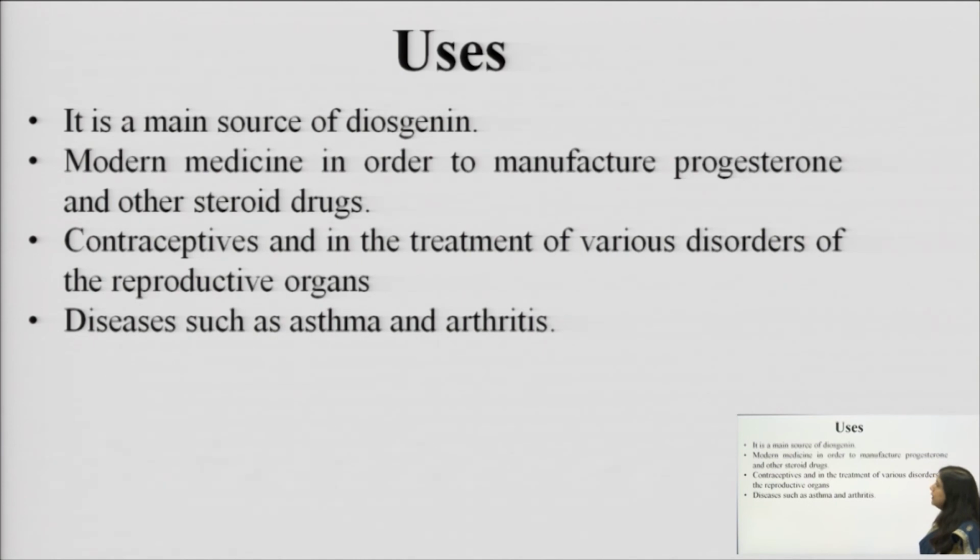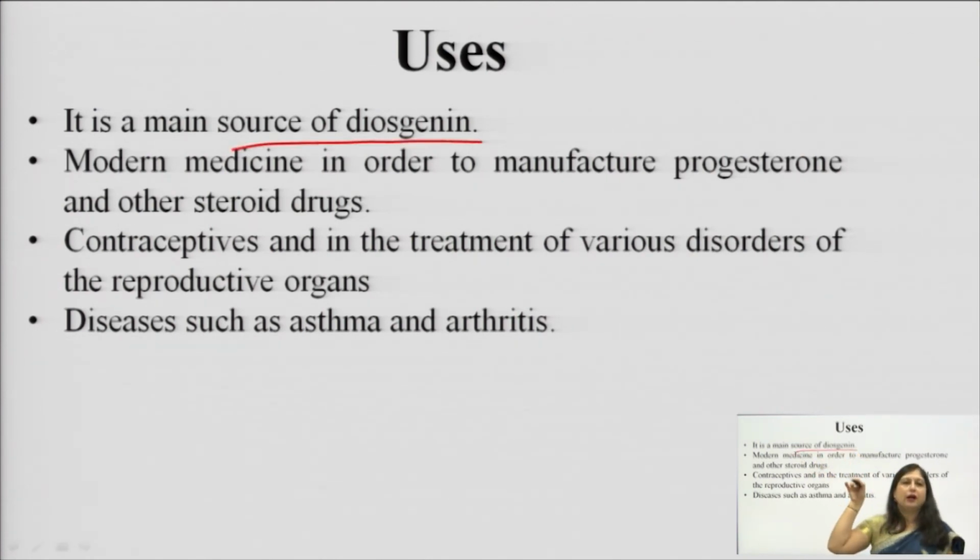The main uses of diosgenin. The main use of Dioscorea is as a source of diosgenin. Because diosgenin has the steroidal ring, and this steroidal ring is present in our body in many places, like in the form of corticosteroids, in the form of pregnenolone derivatives like progesterone, testosterone derivatives, estrogen derivatives. So you can understand that in many places in our body we are using this steroidal ring.